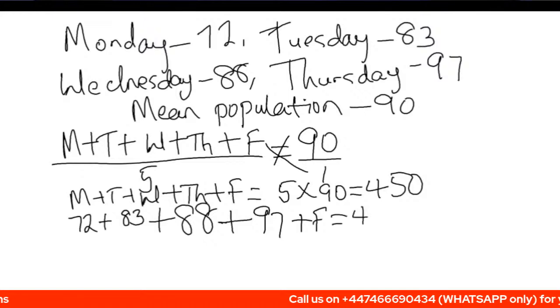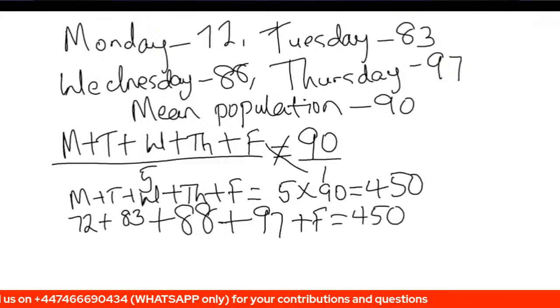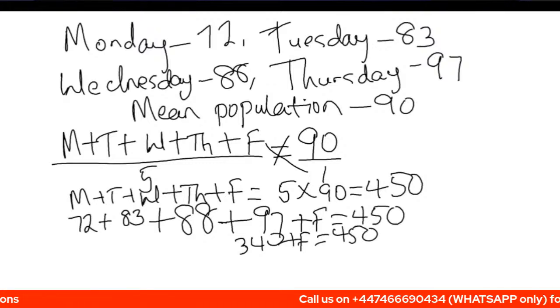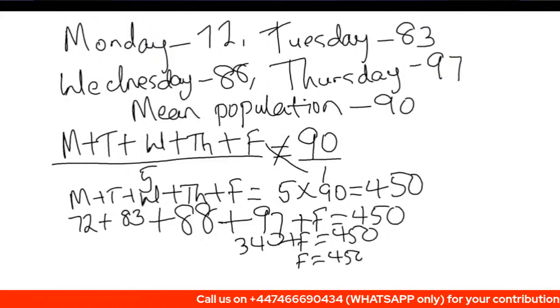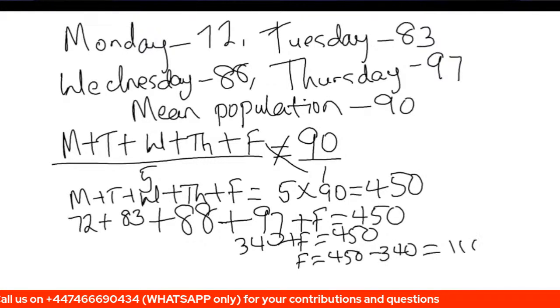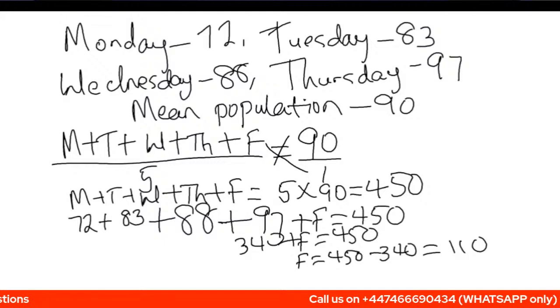So if you add together 72, 83, 88, and 97, you're definitely going to get 340. The total is 450, so the population on Friday is 450 take away 340, and that is going to give us 110. Yes, 110. So we have 110 attendance on Friday.